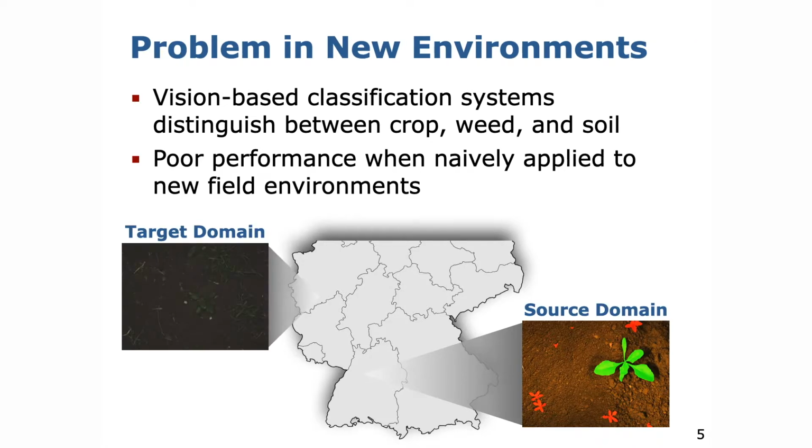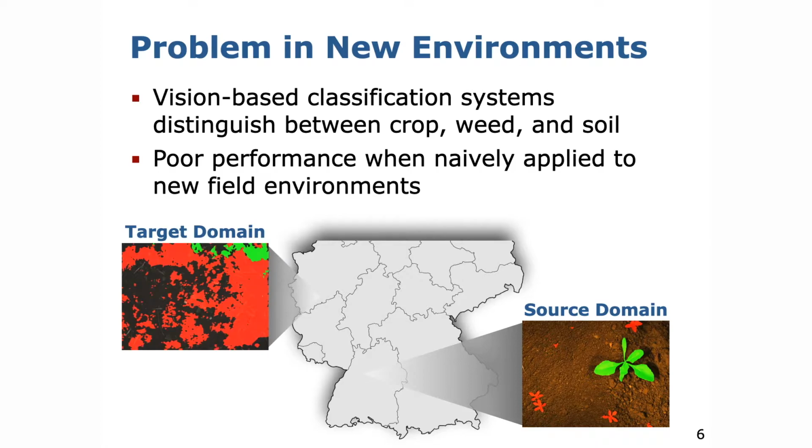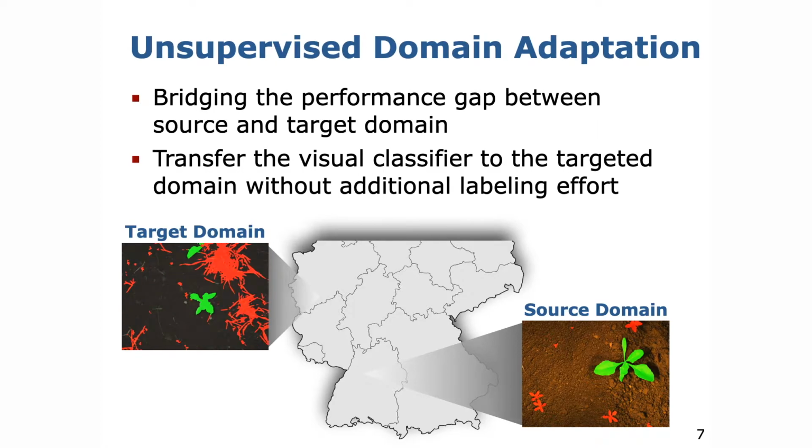However, the performance of a classifier which has been trained in the source domain suffers substantially when being deployed in new field conditions. We call those new environments the target domain. The domain shift is affected by a different visual appearance, induced by different weed types, growth stages of the plants, soil conditions and illuminations.